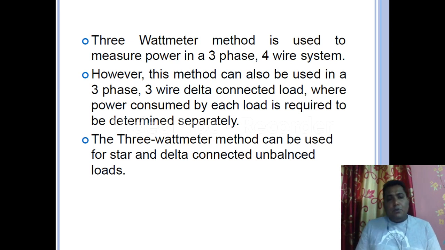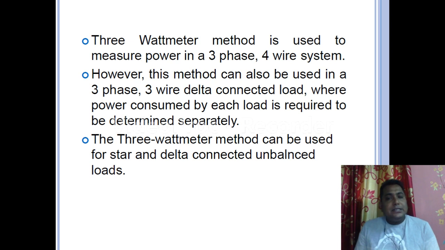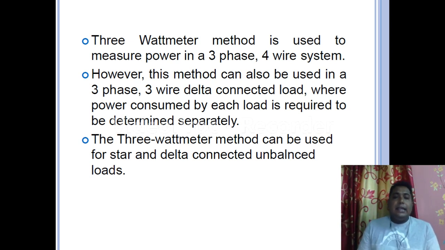Number 2 point: this method can also be used in a 3-phase 3-wire delta connected load. Remember this point. It can be used on the delta connection where 3-phase 3-wire is needed, and where the power consumed by each load is required to be determined separately. The 3 wattmeter method can be used for star and delta connected unbalanced load.